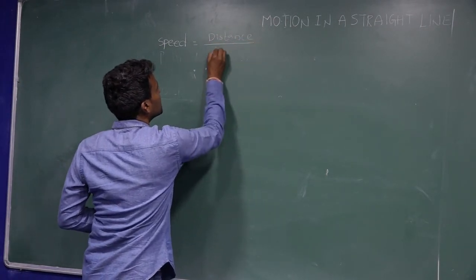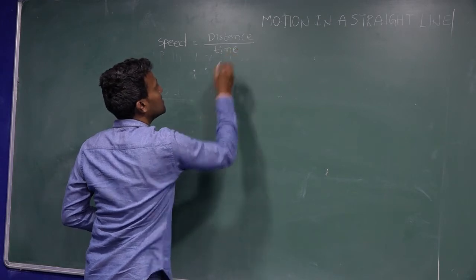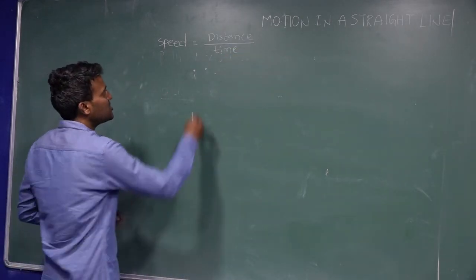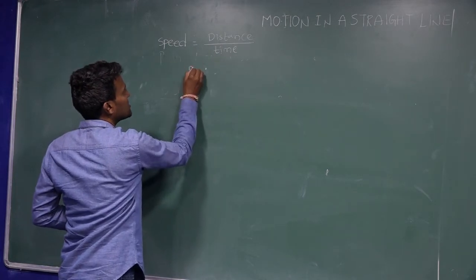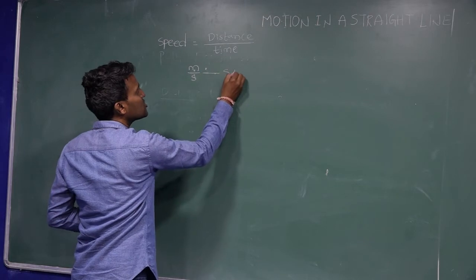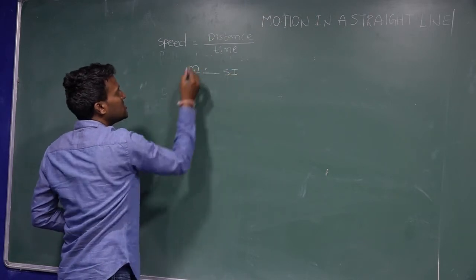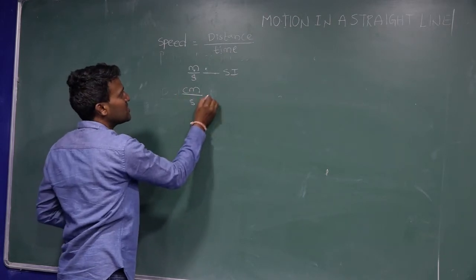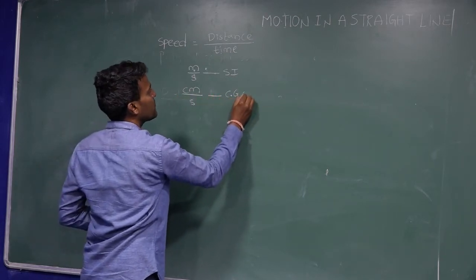Distance per unit time interval is called speed. The distance unit is meters and the time unit is second, so meter per second is the SI system. In the CGS system, the distance unit is centimeter and the time unit is second.